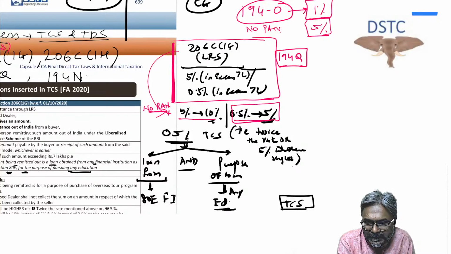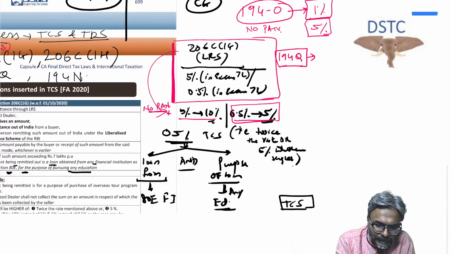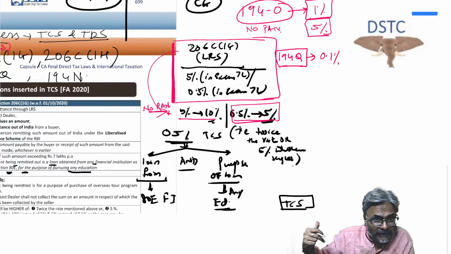There is 194Q also, students, which is there. What is the rate of TDS under 194Q? These are the important particular areas. Rest of it are not relevant. Only these areas are relevant for PAN and no PAN. 194Q, what is the applicable rate? 0.1%, students. 194Q and this 206C(1H) is very important to compare.